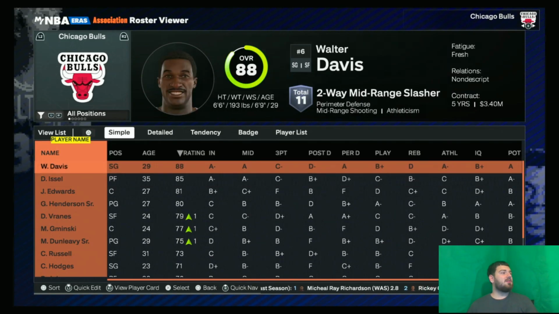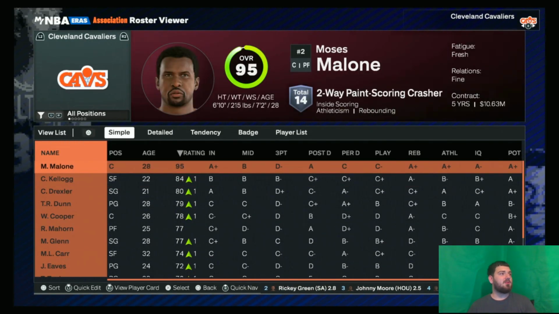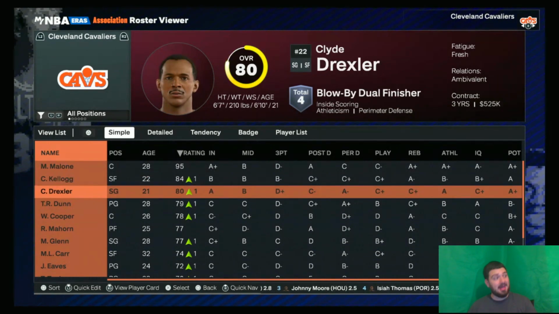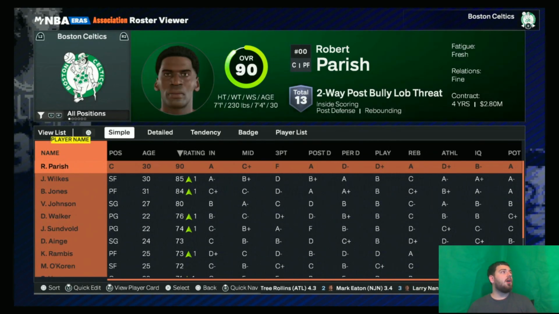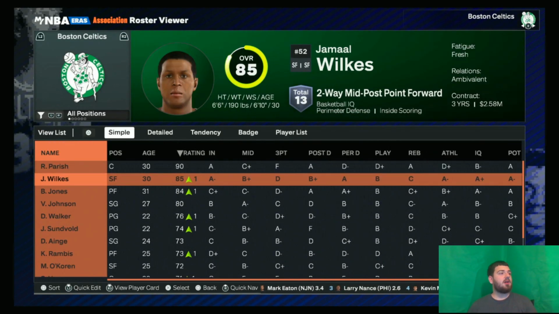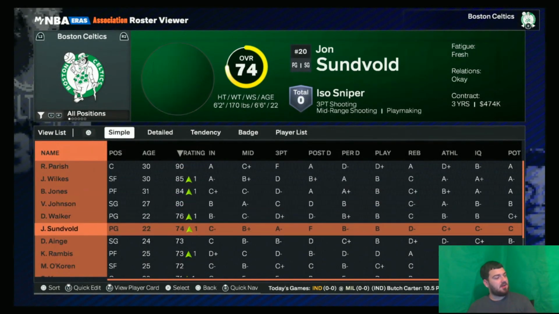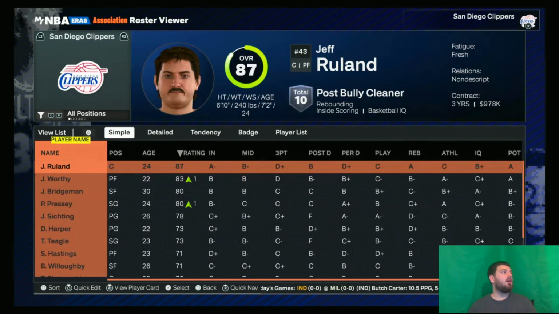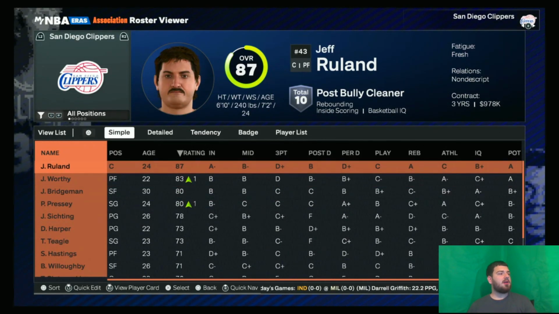Walter Davis is on the Bulls. Dan Issel. The Cavs got Moses Malone and Clark Kellogg and the young Clyde Drexler. So this team is probably going to be very good for the foreseeable future. Celtics, so they keep Parish. They get Jamaal Wilkes, who's a Laker. Bobby Jones, Vinnie Johnson, whatever. Danny Ainge down here too, who ends up being a Celtic.